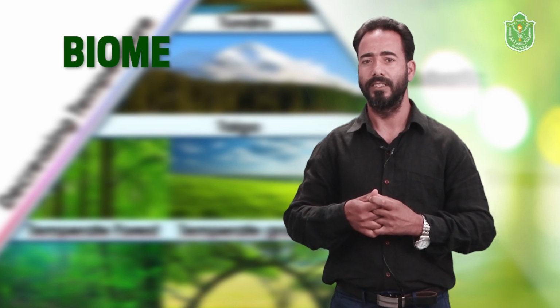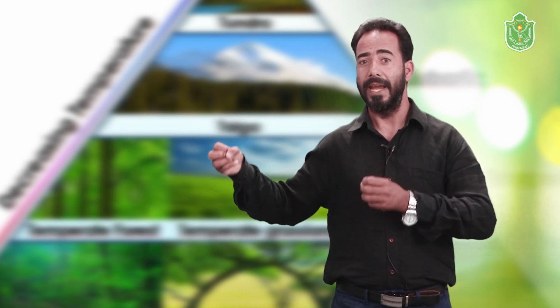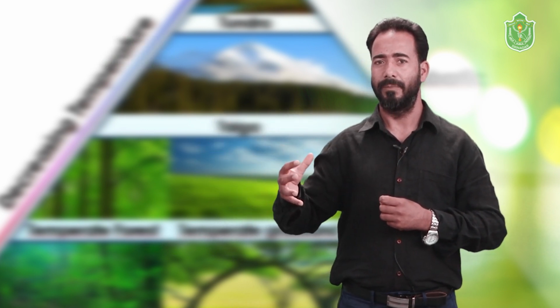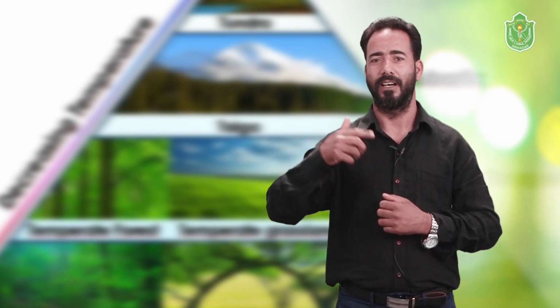If we talk about the ecosystems in the world, ecosystems have been divided for the purpose of studies into as many as 5 large ecosystems, which we refer to as biomes. So what is a biome? A biome is a large ecosystem mainly identified on the basis of the plant species for the purpose of studies and research, right?